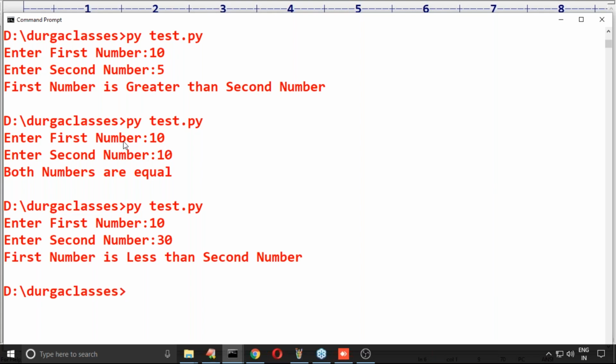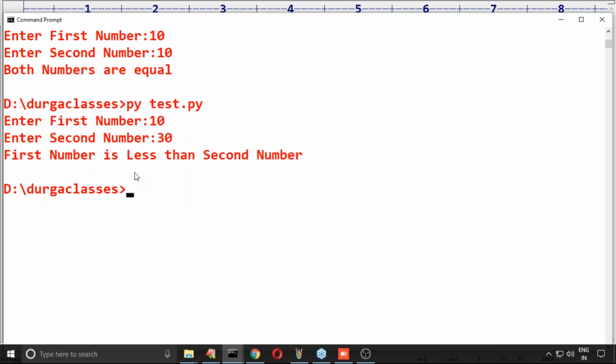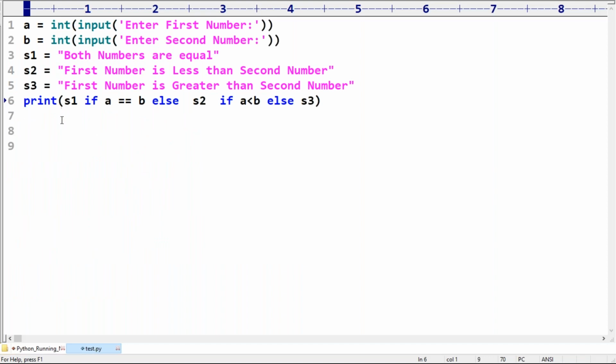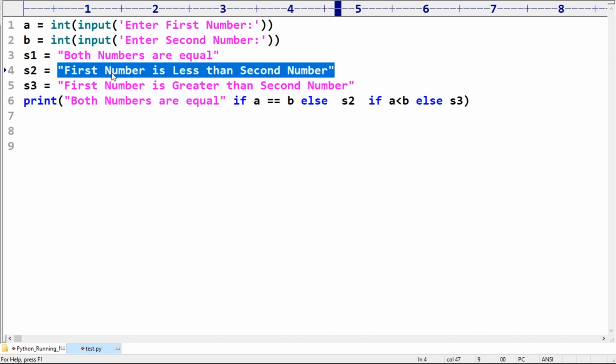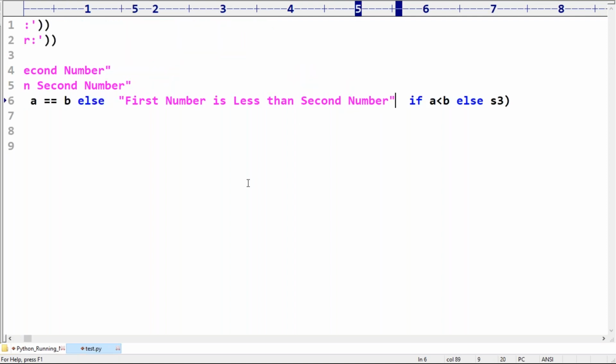Wow, clear, right? Are you feeling any difficulty to understand this one? Now this output variable is not required. Next, can I replace S1 with this one? Yeah, why not? Why a separate variable S1? Can I replace S2 with this value? Yeah, why not? You can take that value, no problem, right? S2, can you please replace with that string?